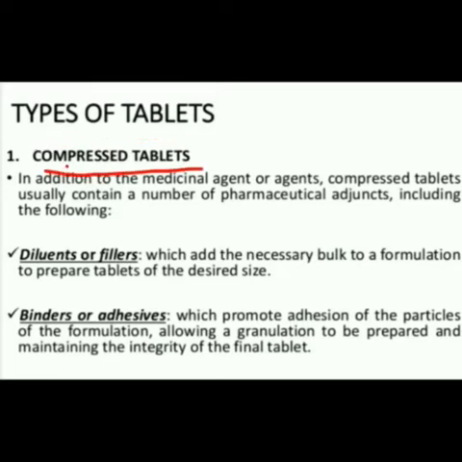Conventional tablets release the drug in your stomach. These compressible tablets do not contain any coating, and are a single compressible tablet. It contains some adjuvants, including the following: a diluent or filler, binders or adhesives, disintegrants, lubricants, etc. So the first one is the diluent or filler.